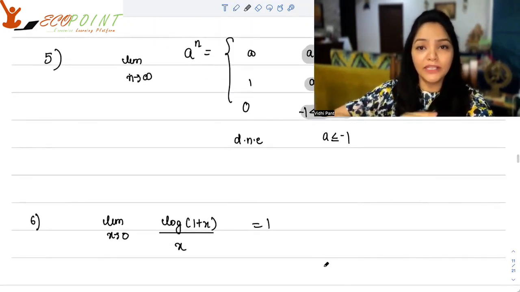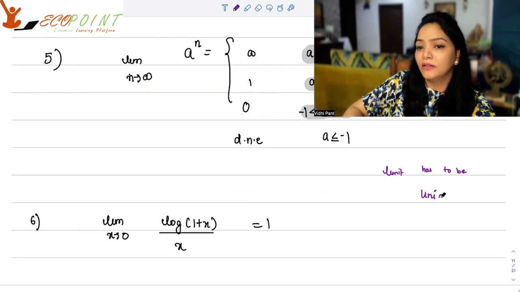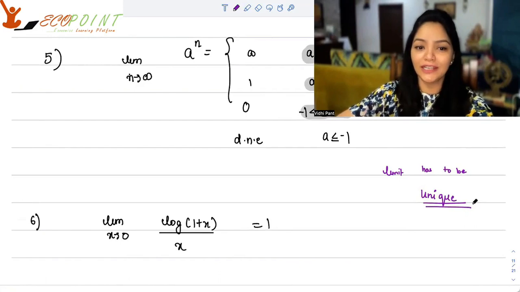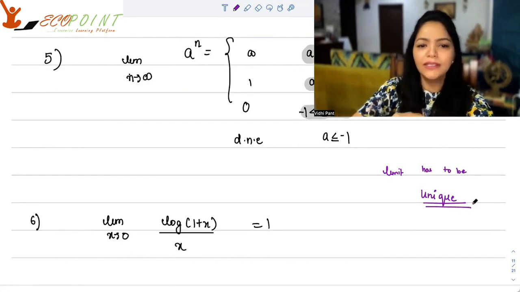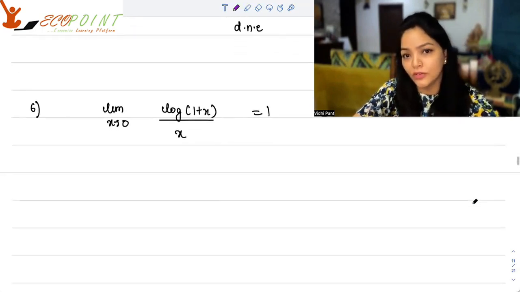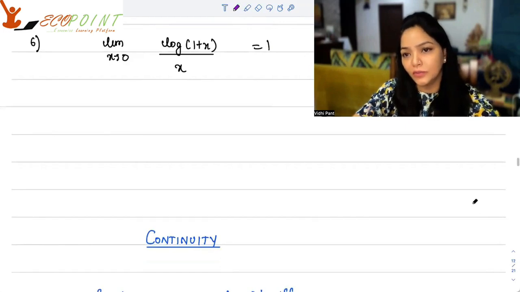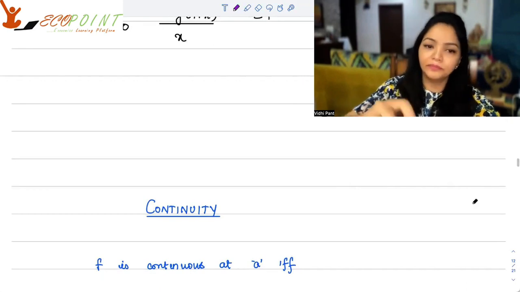The concept of limit, please remember, in case the limit exists, it has to be unique. The concept of limit is associated to uniqueness, okay? Limit x tends to 0 of log of 1 plus x upon x is equal to 1. These are certain limits that you must actually remember, though you should know how to calculate them also. And most of them are actually indeterminate forms, and we use a specific method to find them.